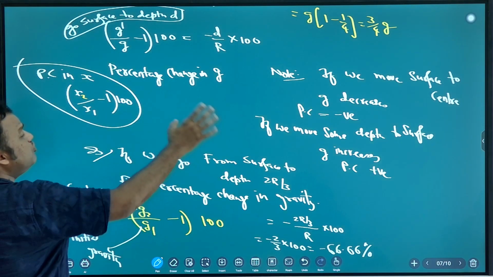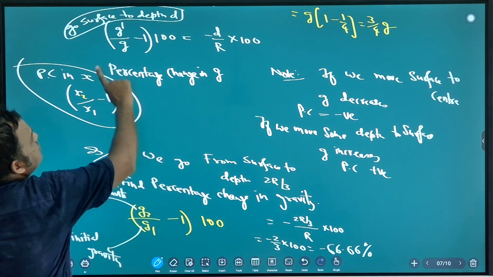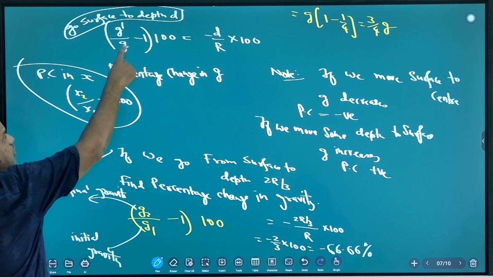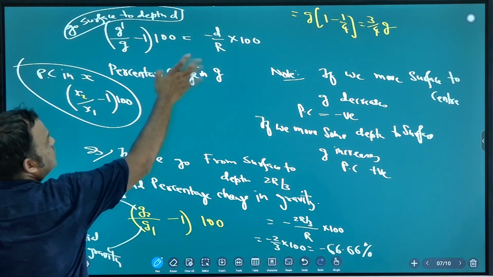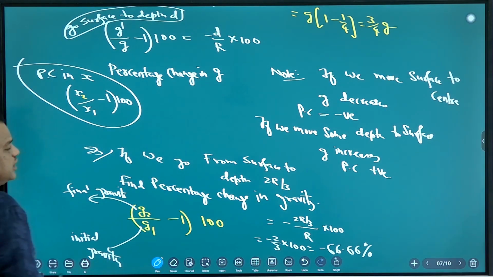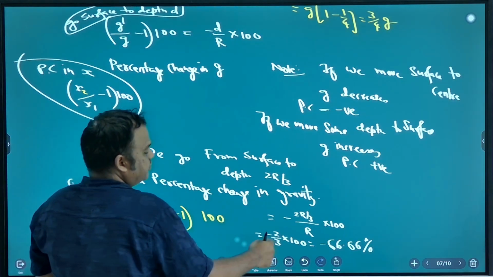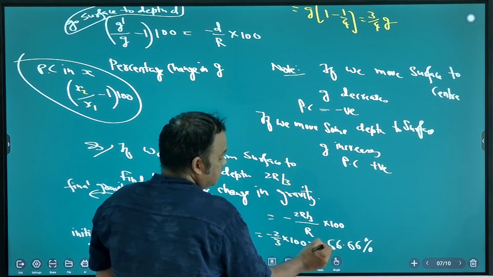If we move from surface to depth, use this formula directly. Means initially you are on surface, finally you are at depth. So you can use this direct formula, minus d by r into 100. Okay, clear? Understood? So it is minus 200 by 3, that is minus 66.66%.